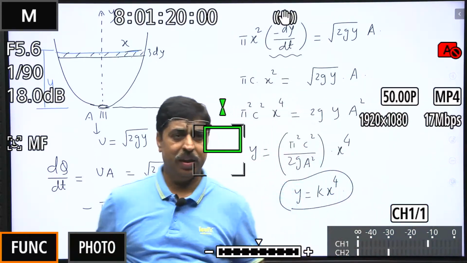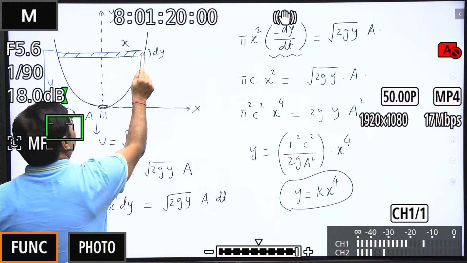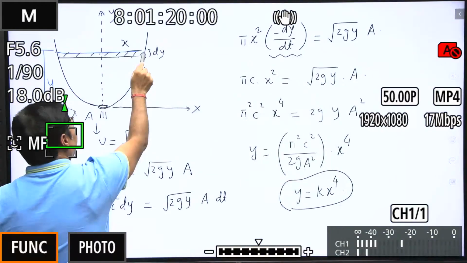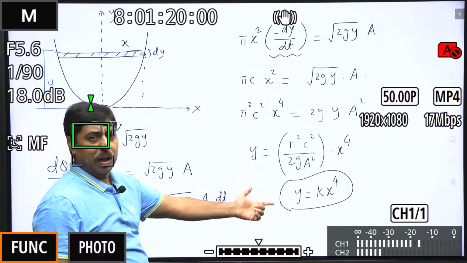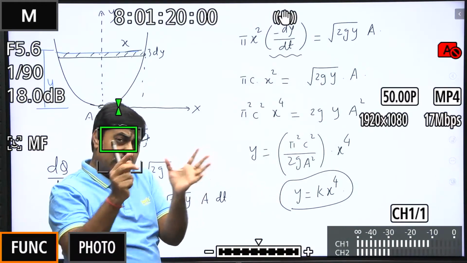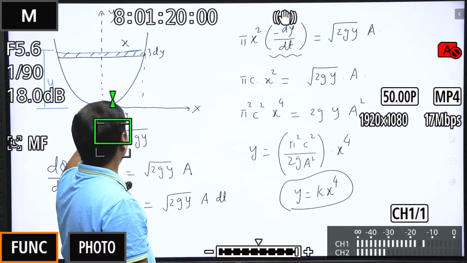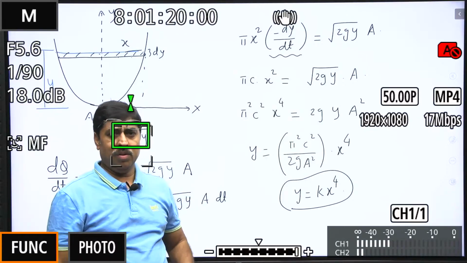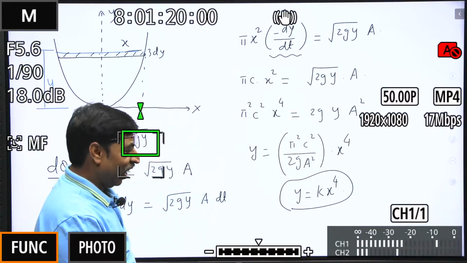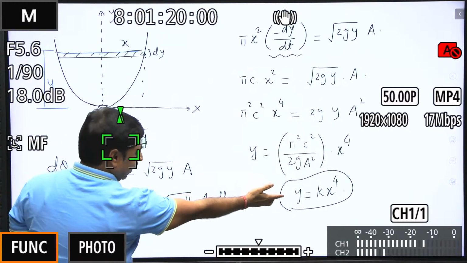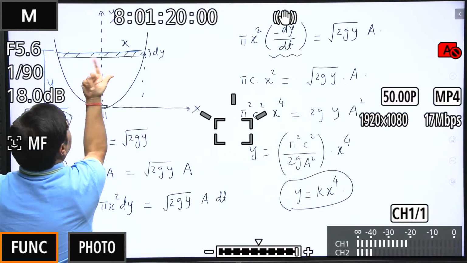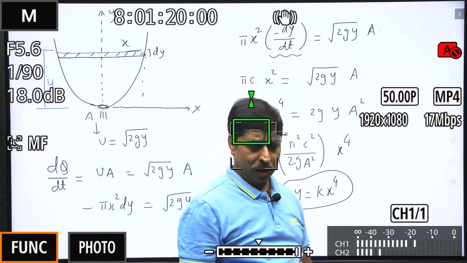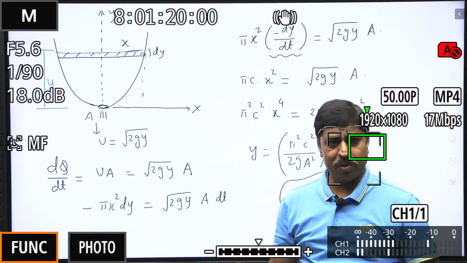What is x here? X is x coordinate of this point. What is y here? Y is nothing but y coordinate of this point. So x and y are coordinates of a point lying on this curve. So naturally this is the equation of the curve. So the container can be constructed by imagining a curve like this, and then you spin the curve about this y-axis, you get the three-dimensional container. So this is the second question.